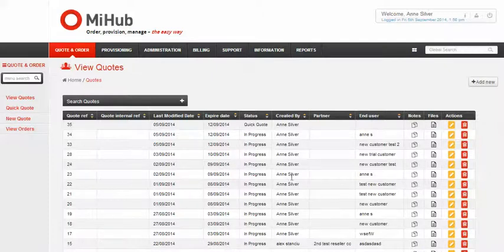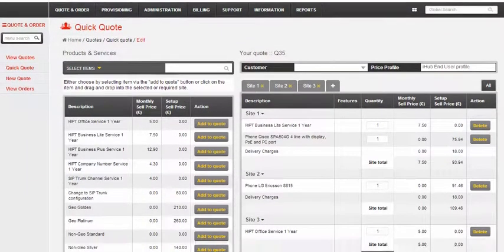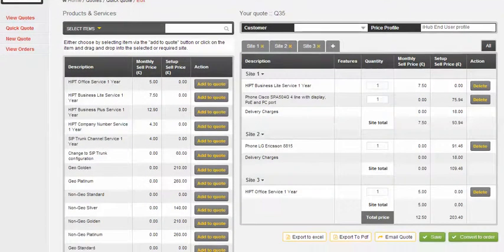This will create an entry into your View Quotes list and will show the quote with status Quick Quote. The quote can be removed or edited using the relevant icon. When you re-access the quick quote, it is possible to continue to add products or services into the quotation. Alternatively, you can also delete products and services that have previously been added or change the quantity of items shown in the quote.